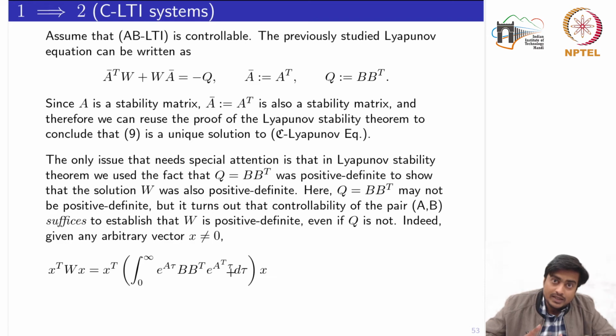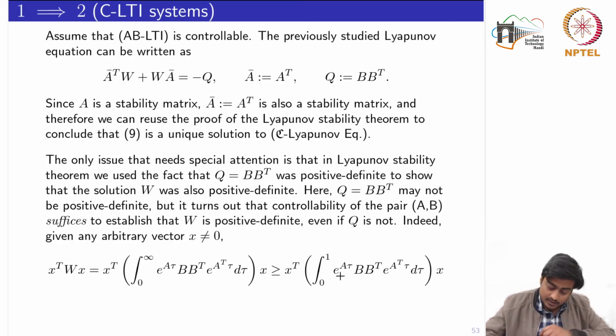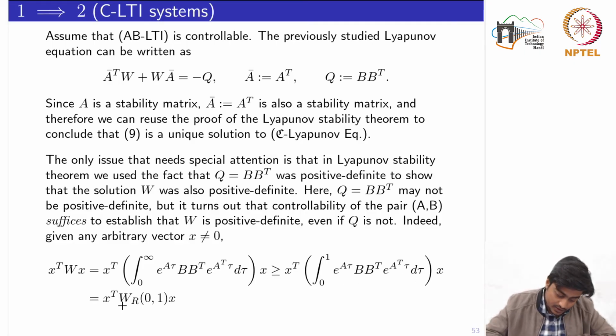So if I compute the integral over 0 to infinity, it would definitely be greater than or equal to the integral computed from 0 to 1, because I know that the integrand is a positive quantity. And this is nothing but your reachability Gramian: x transpose W_R from 0 to 1 times x.